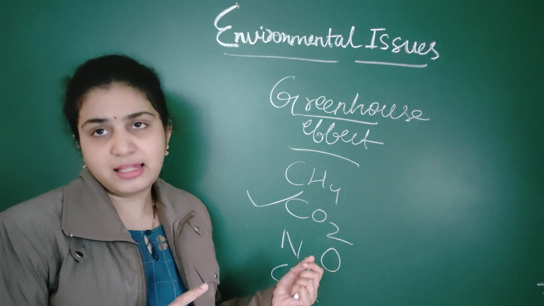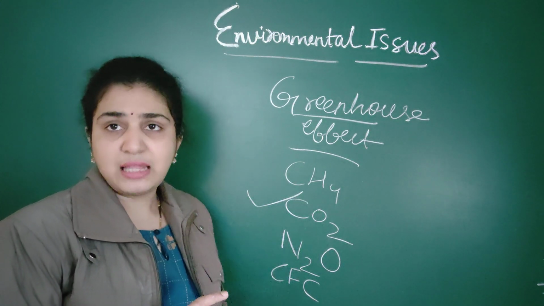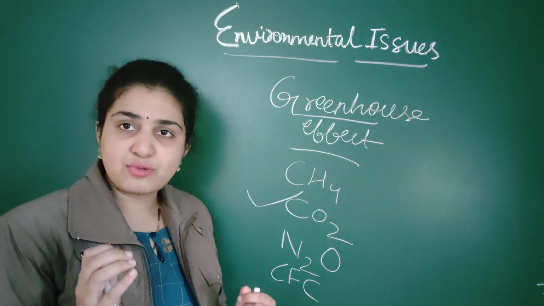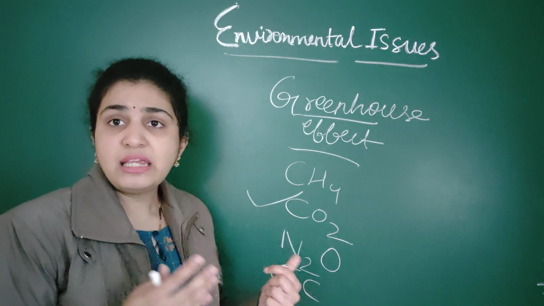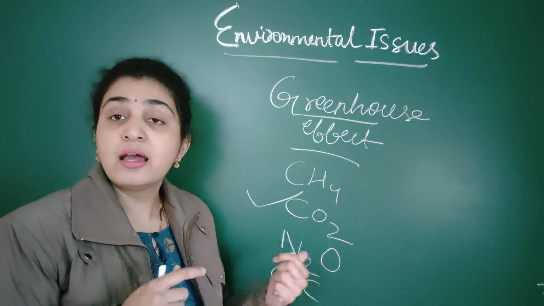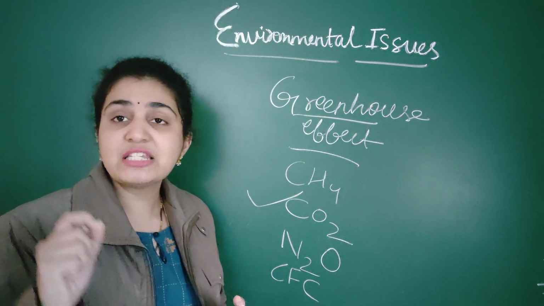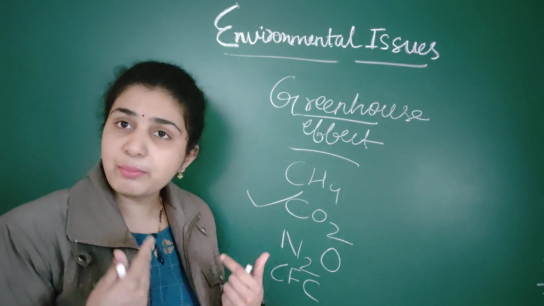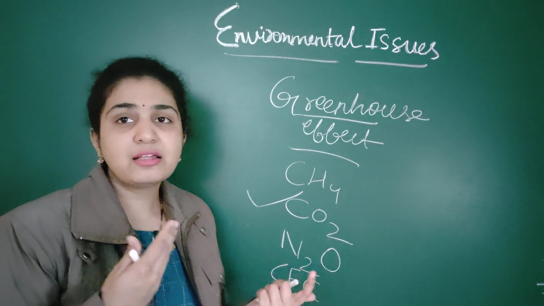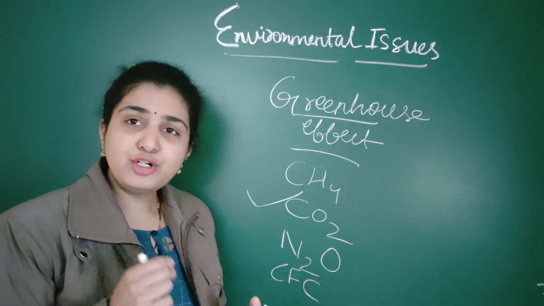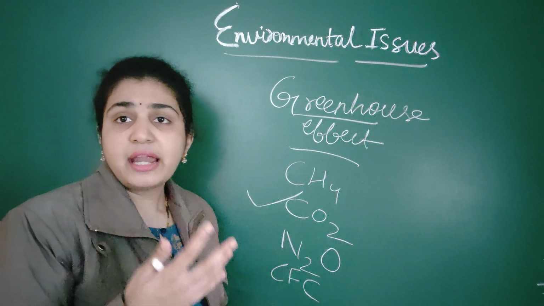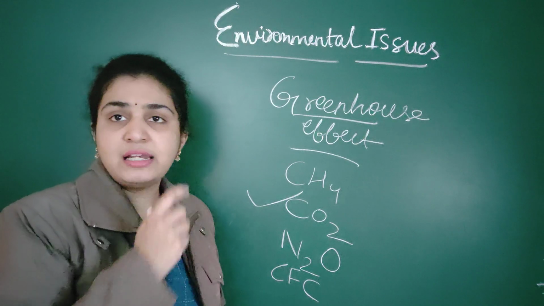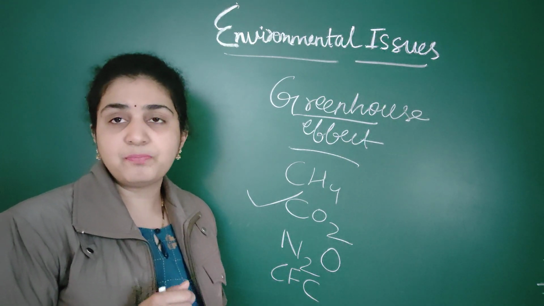Next, another important thing that you should remember here is methane. Normally, you see biogas plants as well as paddy fields. Which gas is increasing here? That is methane. Biogas plants and paddy fields release more and more methane into the atmosphere. Then N2O, nitrous oxide, is released from vehicles. So many vehicles release nitrous oxide.